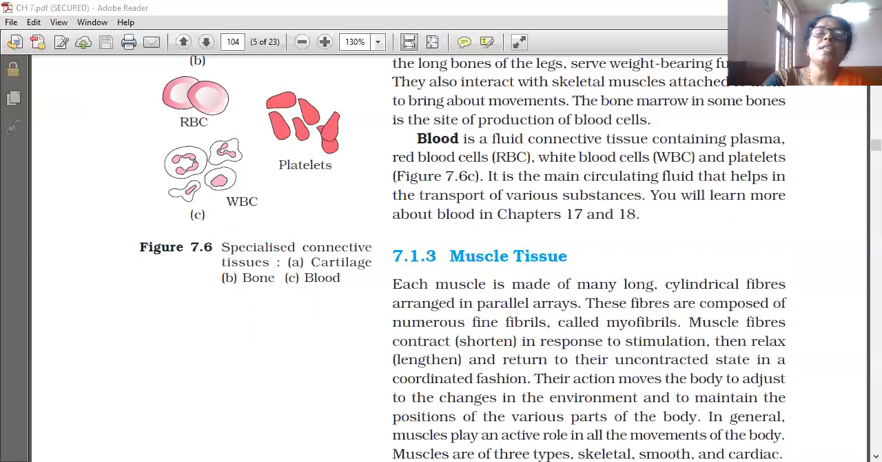These are the junctions that provide structural and functional links to adjacent cells. Three types are there: tight junctions, adhering junctions, and gap junctions. These are the main functions of cell junctions: structural and functional.